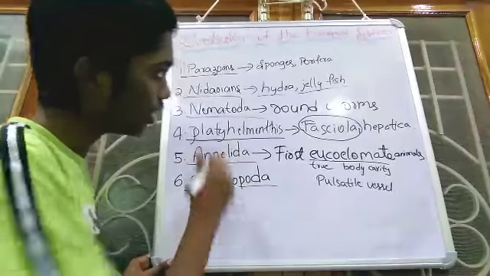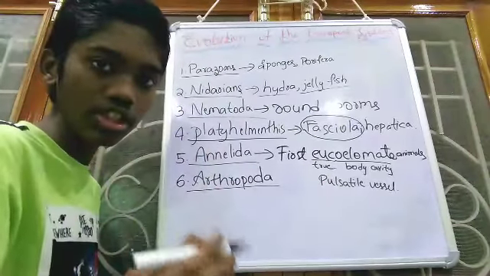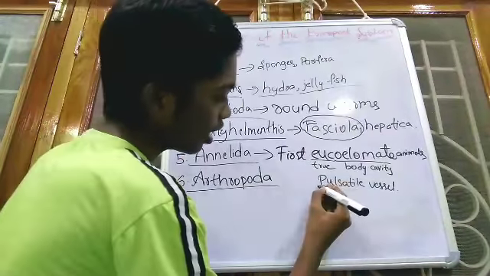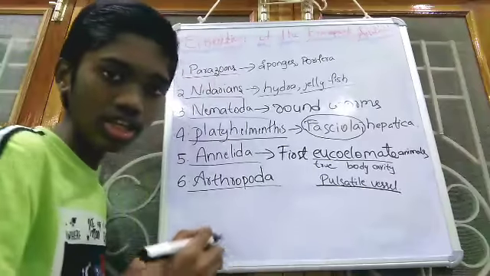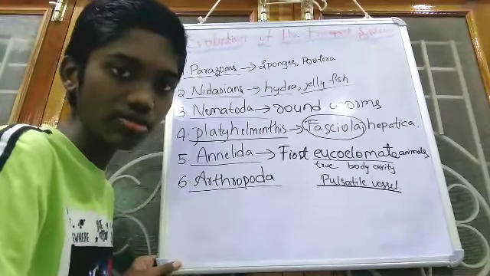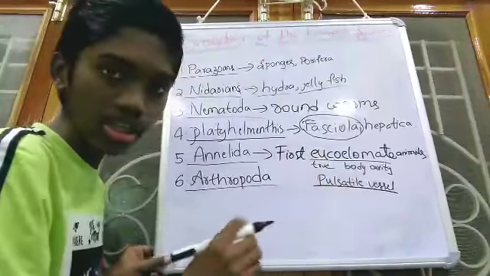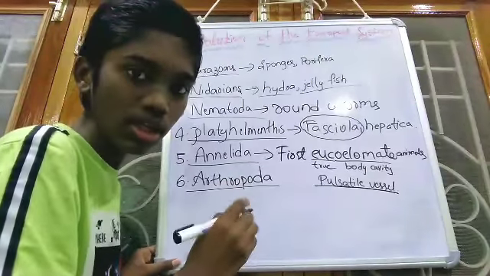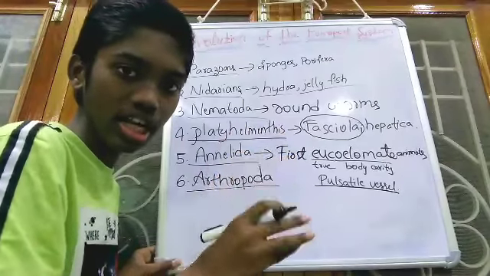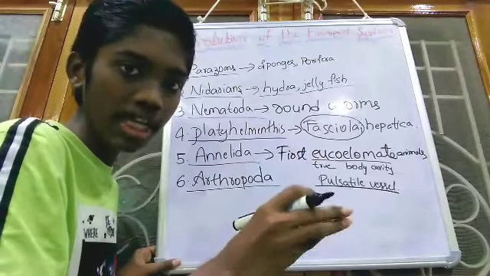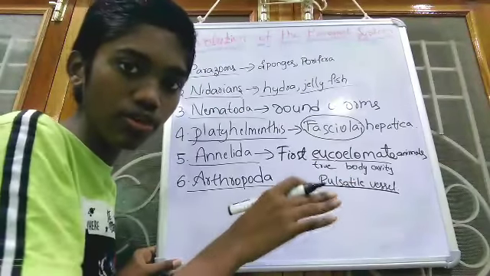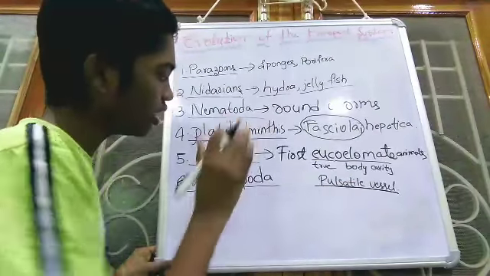For these phyla there are special structures; for Annelida, the pulsatile vessel is there to transport the materials within the body. The pulsatile vessel is used to move the fluid within the body, and the transporting medium is the blood. So this is the Annelids.